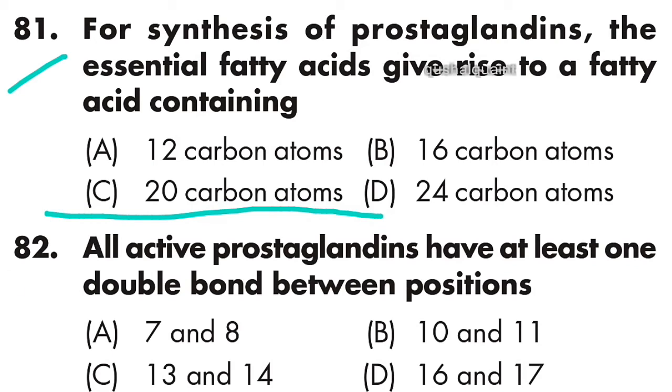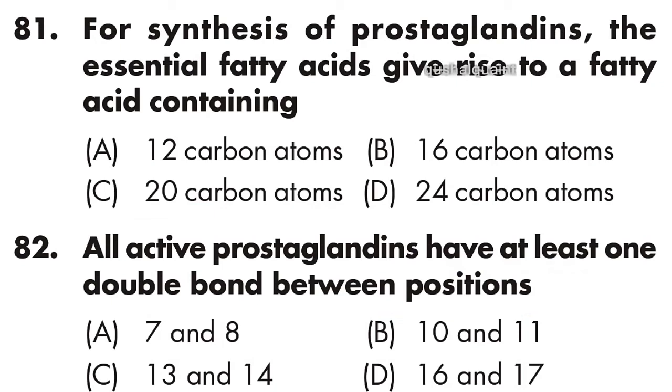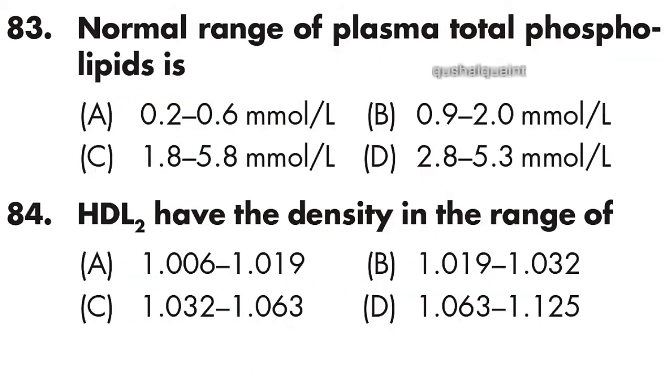82. All active prostaglandins have at least one double bond between positions 7 and 8. Option A is right.